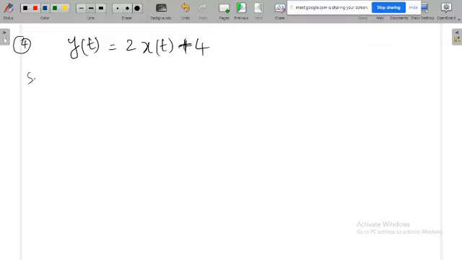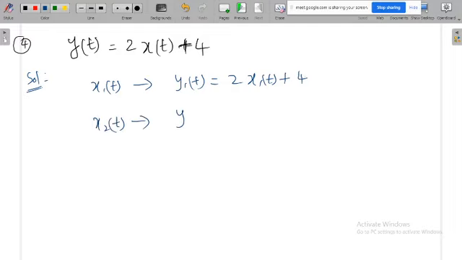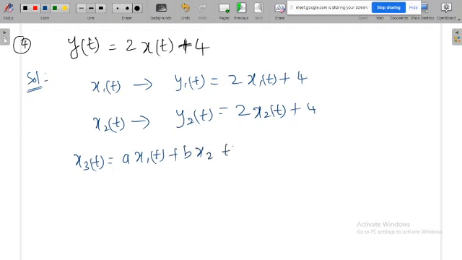Let us solve it. When you give input x1 of t, the output y1 of t is equal to 2 x1 of t plus 4. When the input is x2 of t, the output y2 of t is 2 x2 of t plus 4. The new input x3 of t is the linear combination a x1 of t plus b x2 of t.